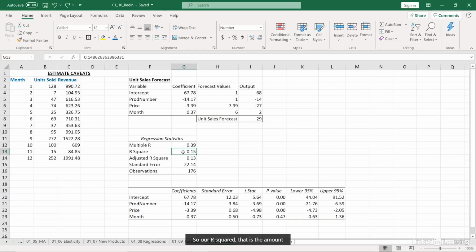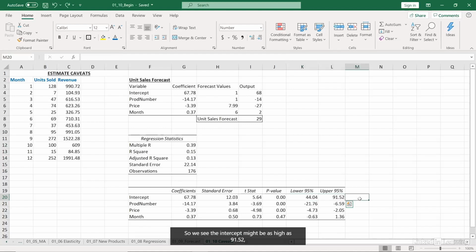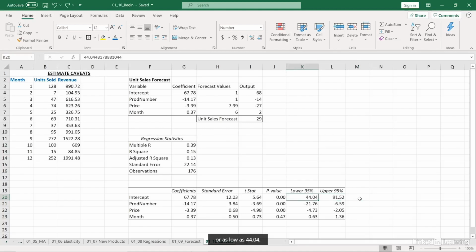So our R squared, that is the amount of accuracy we can capture in our regression, is pretty limited. We're only going to capture about 15% of the variation in our unit sales data. And that's further reflected when we look at what's called the 95% confidence interval down here below. The 95% confidence interval tells us essentially the 95% likelihood for an upper or lower bound for any of these variables. So we see the intercept might be as high as 91.52 or as low as 44.04. We're essentially 95% sure it's somewhere between those two.